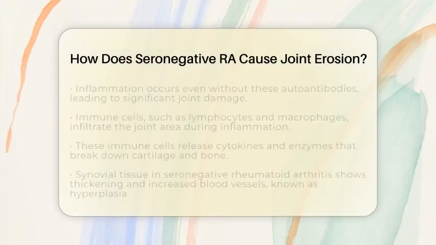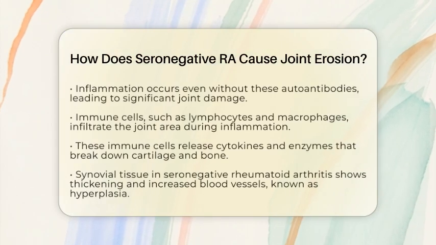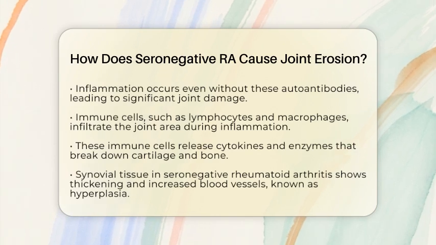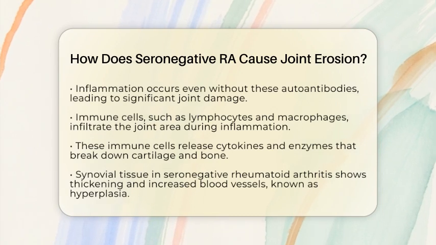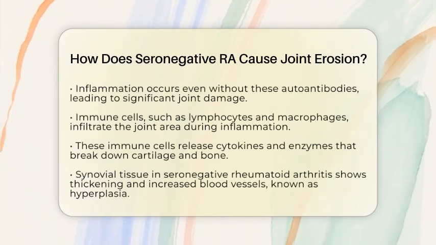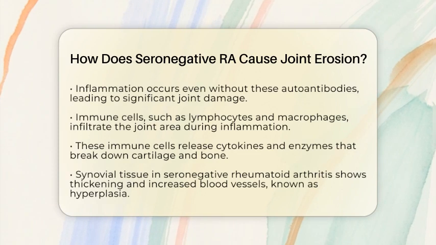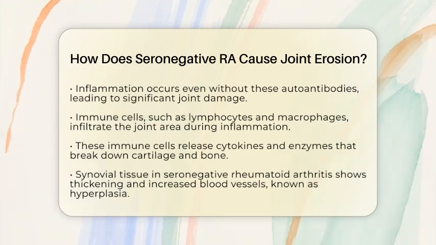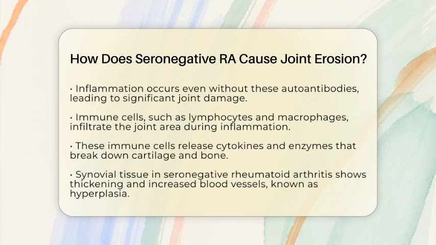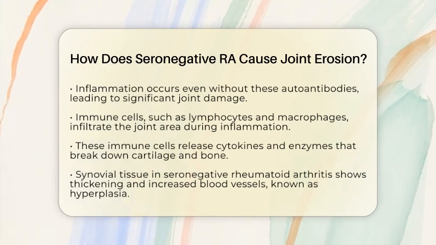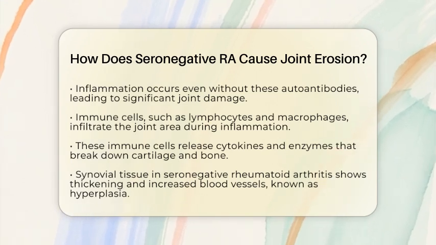In fact, the absence of these autoantibodies does not prevent inflammation from occurring. The inflammation results in immune cells, like lymphocytes and macrophages, infiltrating the joint area. These immune cells release inflammatory substances called cytokines and enzymes. These substances are responsible for breaking down cartilage and bone, which leads to joint erosion.